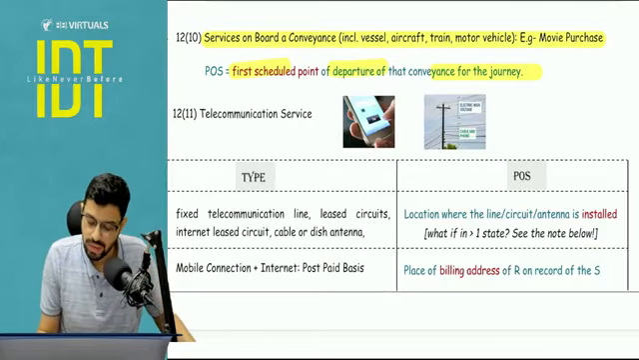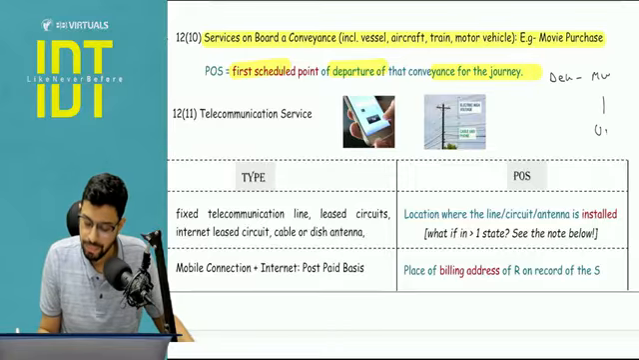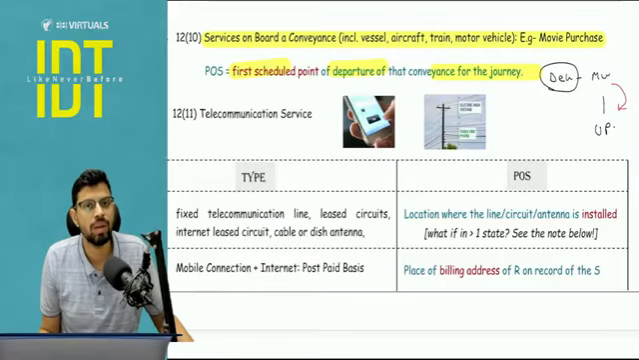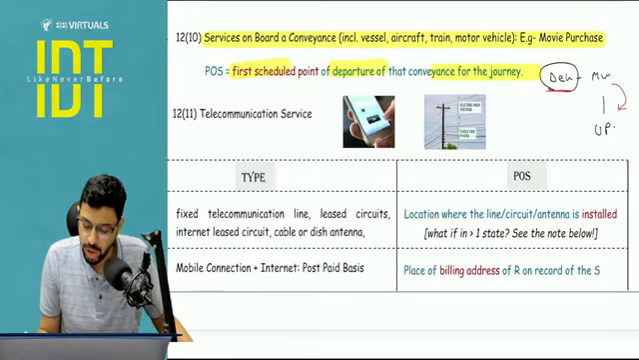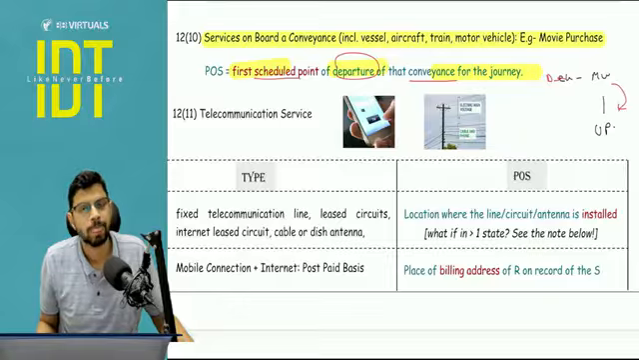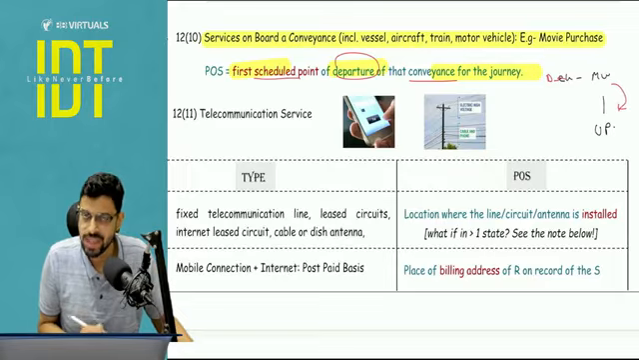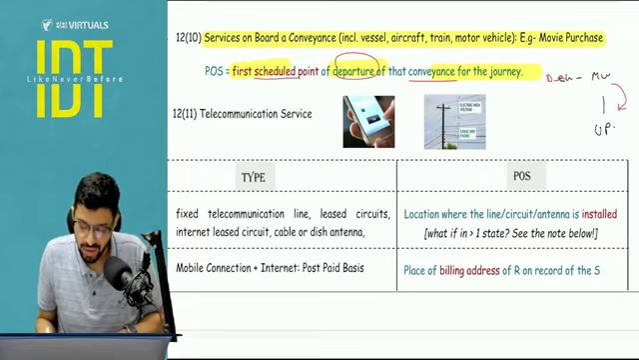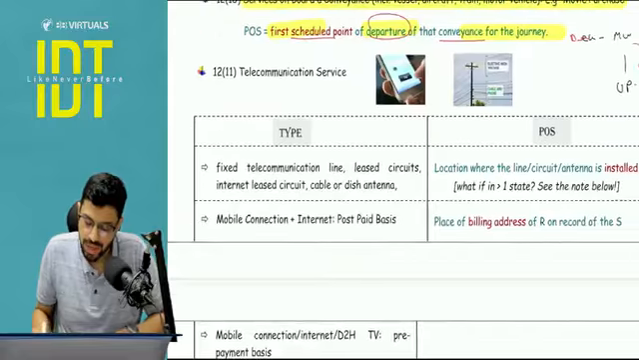Okay, so let's say the flight is Delhi, Mumbai, UP. So what will be the first scheduled point? Delhi. It does not matter. Let's say I'm buying the movie in the leg of the Mumbai to UP flight. No, still the first scheduled point of departure for that particular conveyance will be Delhi. Is this clear? Because this is again one of the silly mistake areas that I have seen students commit. Okay, now let's move to next.